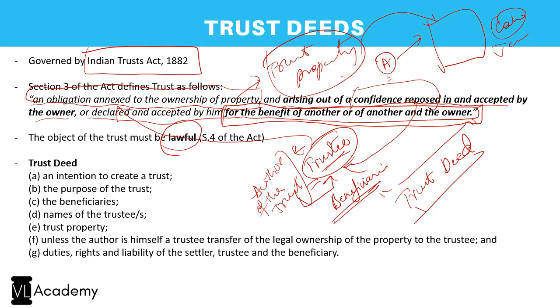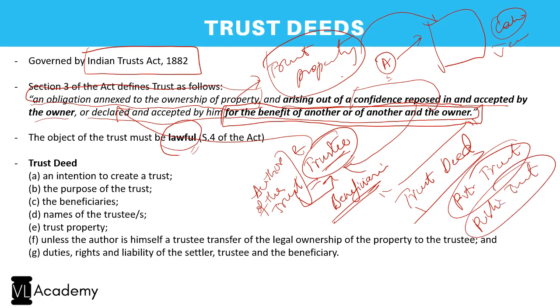Along with this, we have something called an object, which shall be lawful, and such an object can be of two kinds. One, it can be for the private benefit of close members, very closed and identifiable members. Then we call it a private trust. Similarly, it can be for the benefit of the public at large. Then we call it a public trust, right? So all these aspects come under the ambit of a trust deed, right? So there is a transfer of a property. In the trust deed itself, we will register a trust deed because it's a non-testamentary document, and any trust deed where an immovable property is involved shall be registered, right?